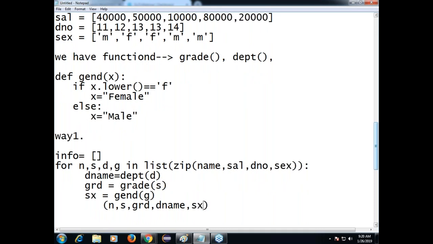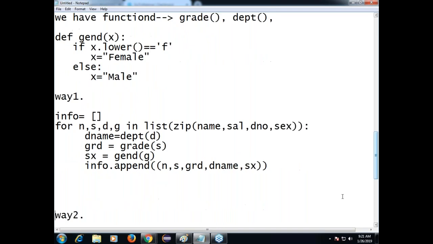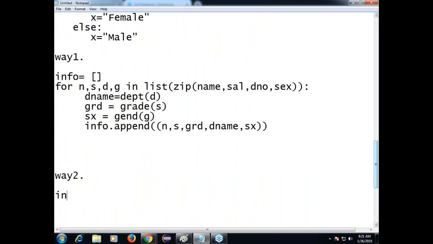This is a tuple. In the first iteration, it is a tuple of the first person. We are adding info.append of this one. Instead of doing that directly, you can take the second approach. Info equal to an empty list.